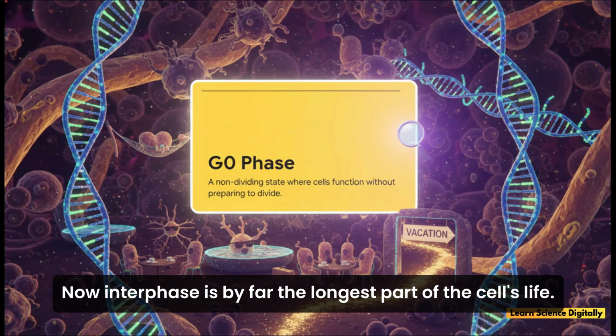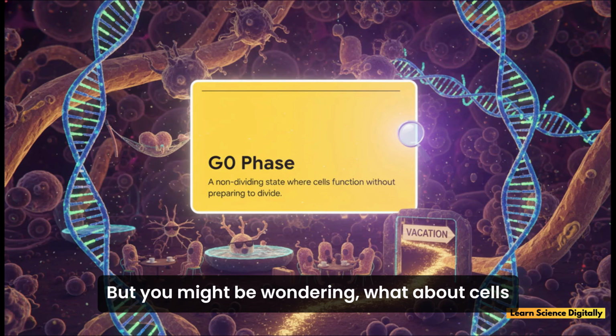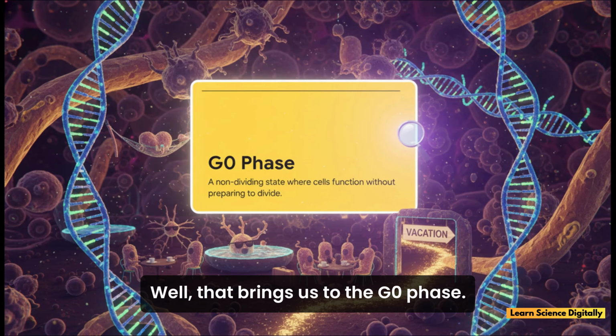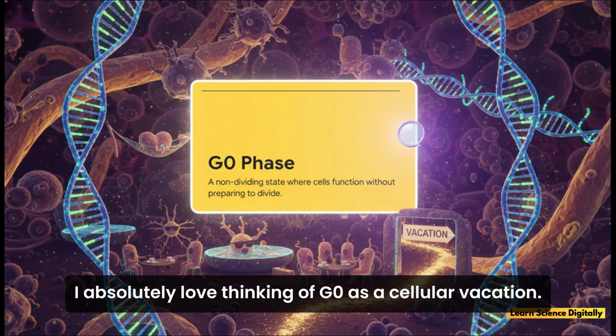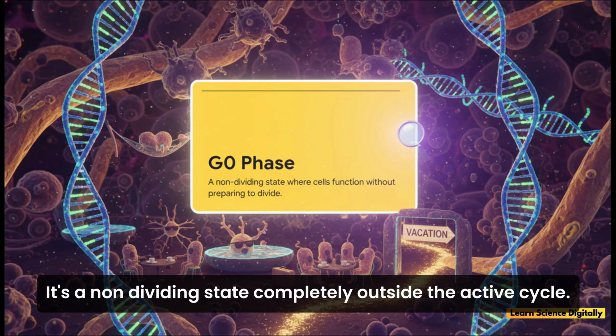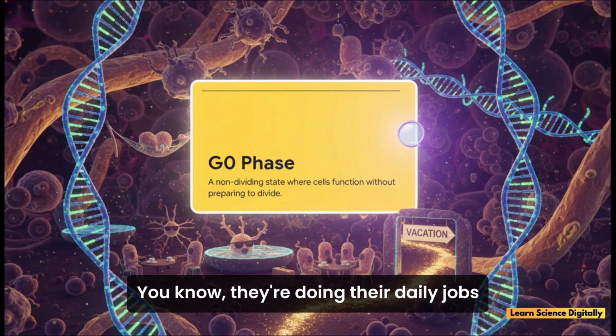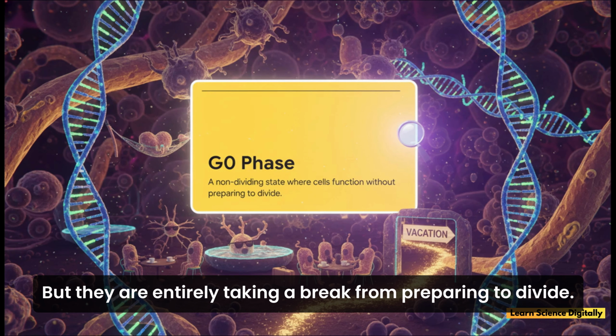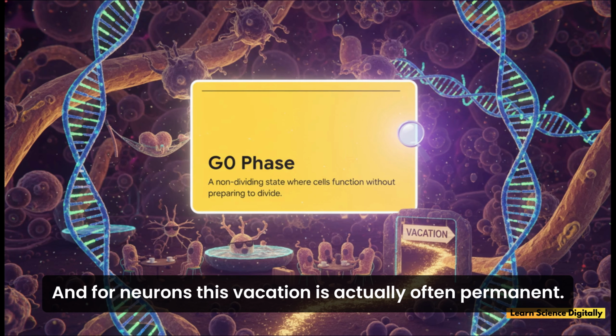Now, interphase is by far the longest part of the cell's life. But you might be wondering, what about cells that just don't want to divide? Like what about your cardiac myocytes or your neurons? Well, that brings us to the G0 phase. I absolutely love thinking of G0 as a cellular vacation. It's a non-dividing state completely outside the active cycle. The cells are very much alive, doing their daily jobs like resting hepatocytes in your liver, but they are entirely taking a break from preparing to divide. And for neurons, this vacation is actually often permanent.